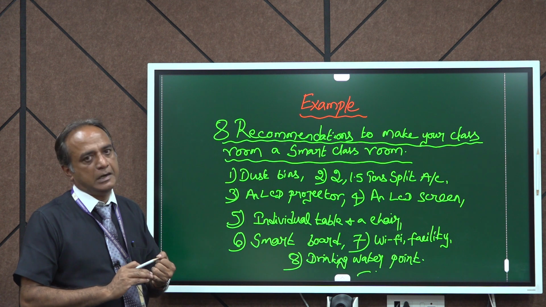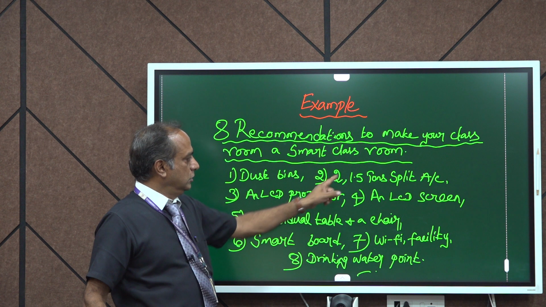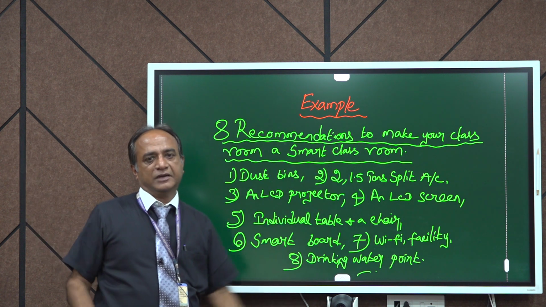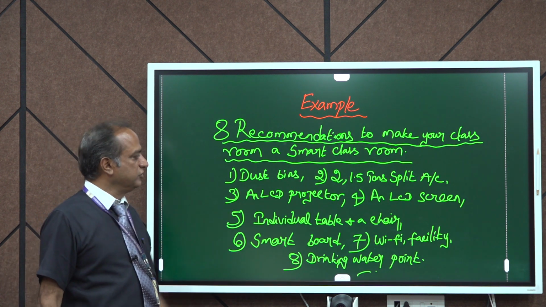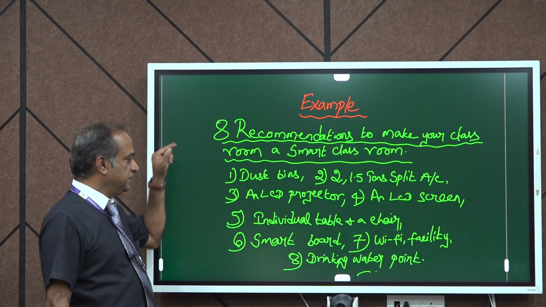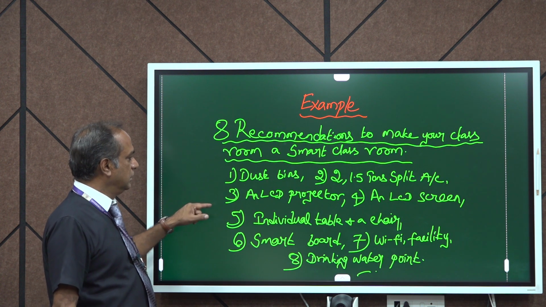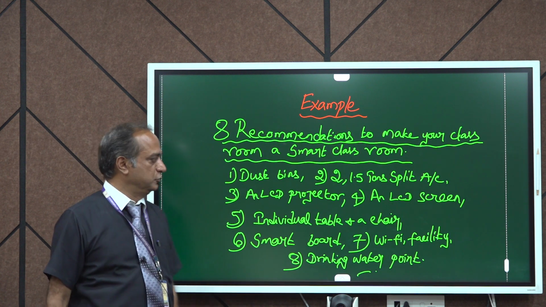Next is R. It is recommended to fix 2 1.5 ton split ACs on either side of the classroom. Number 3, an LCD projector. 3 is A, advisable. Okay. So it is advisable to fix an LCD projector in the middle of the classroom.